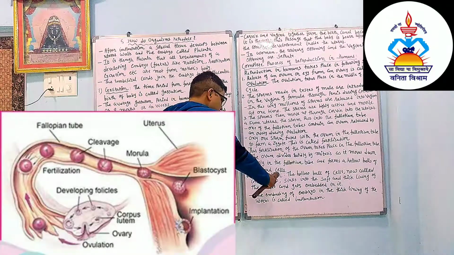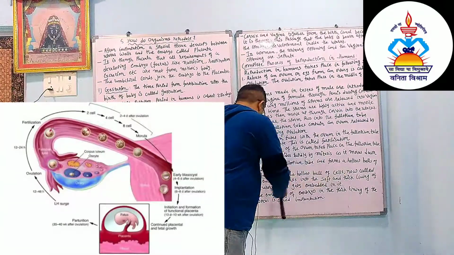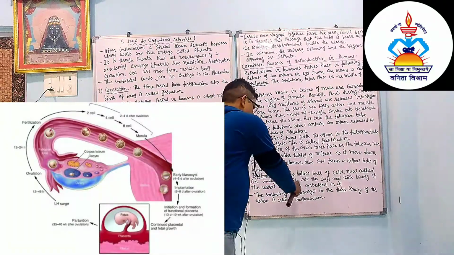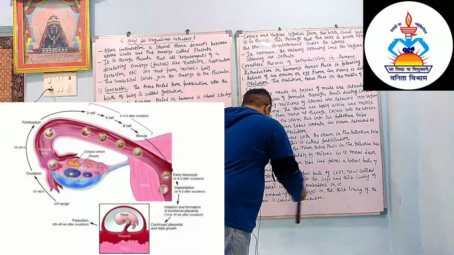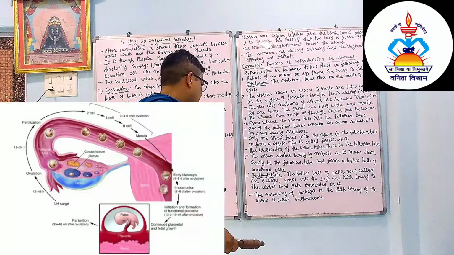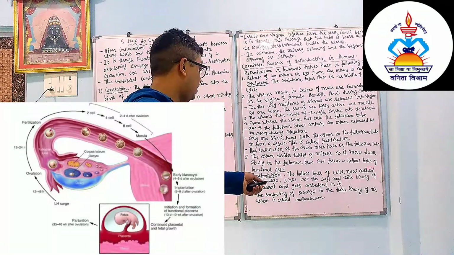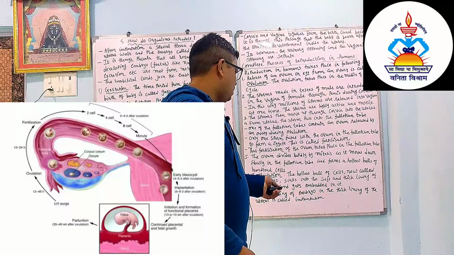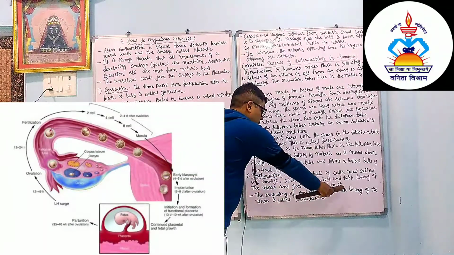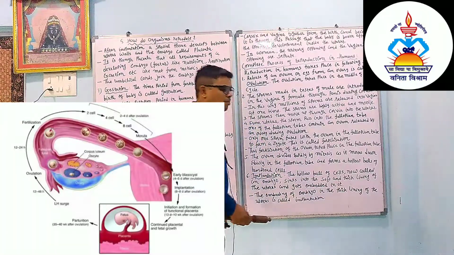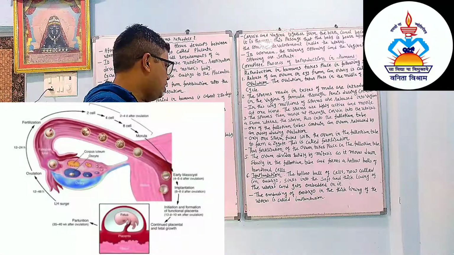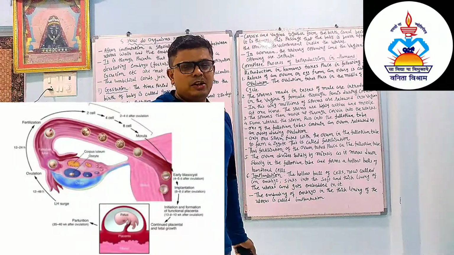Implantation. The hollow ball of cells is now called an embryo. This embryo sinks into the soft and thick lining of the uterus and gets embedded in it. The embedding of the embryo in the thick lining of the uterus is called implantation.